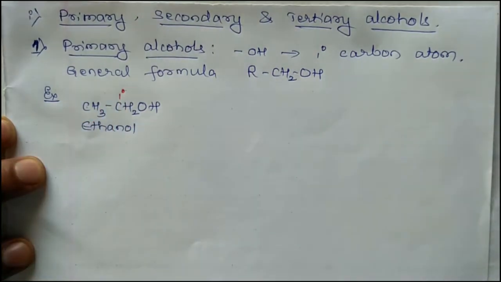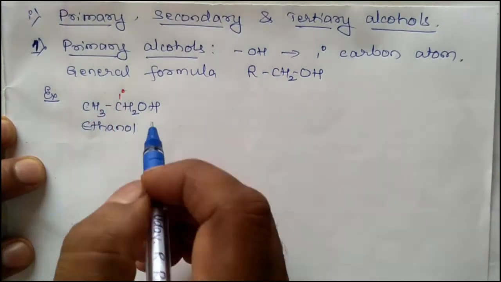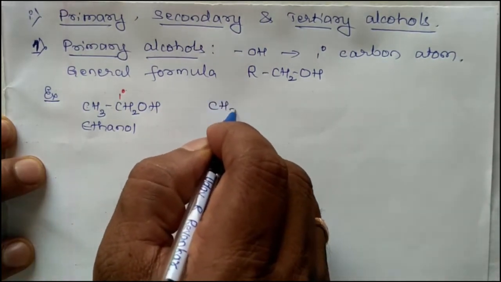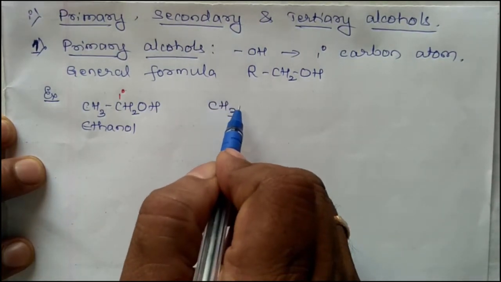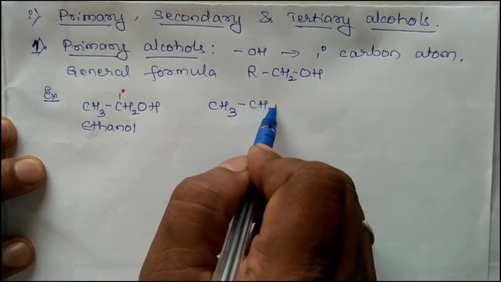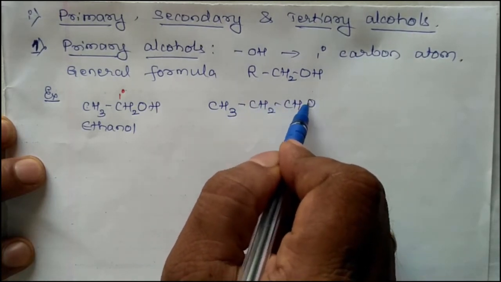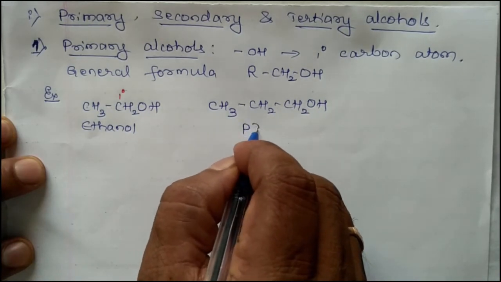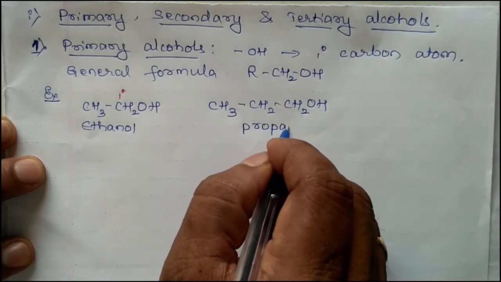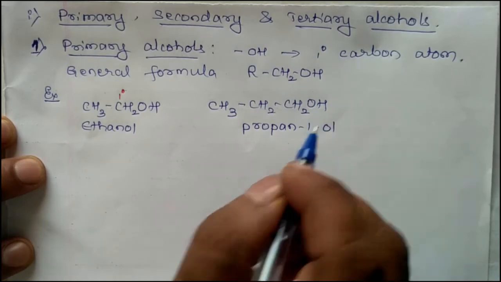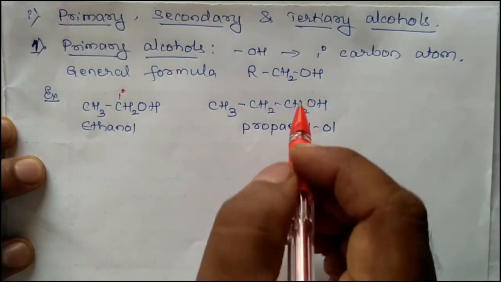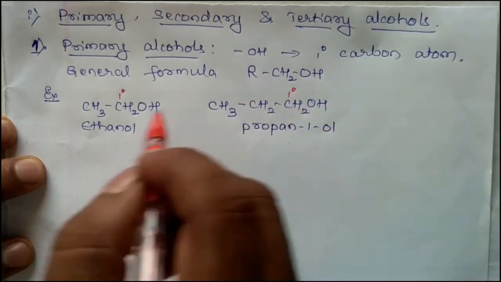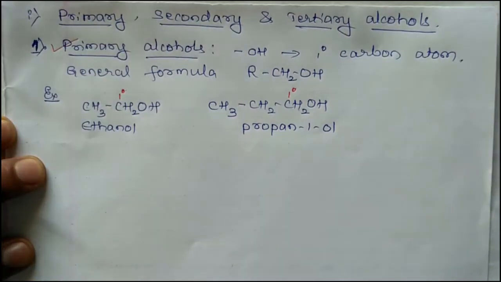Another example, CH3CH2CH2OH, propan-1-ol or 1-propanol. Here the OH group is attached to a primary carbon. Hence these are called primary alcohols.